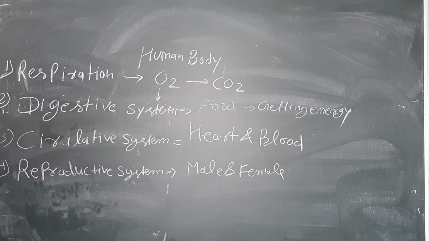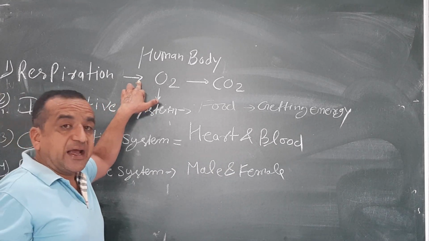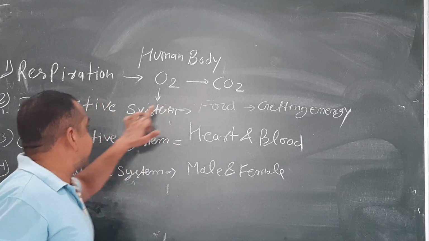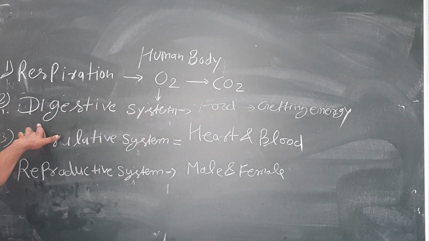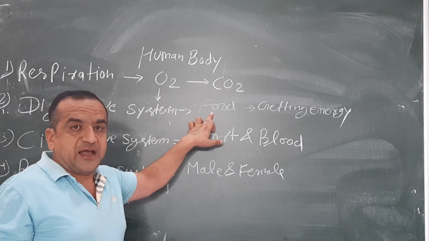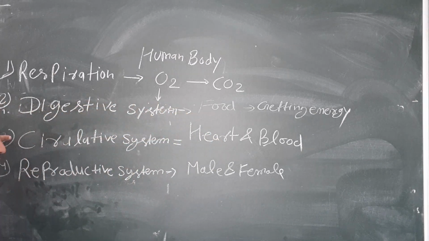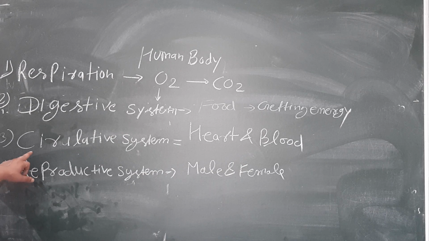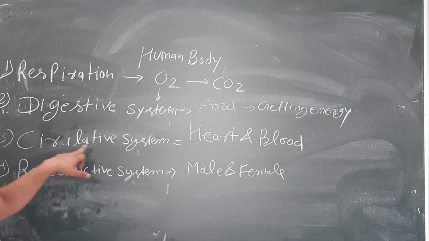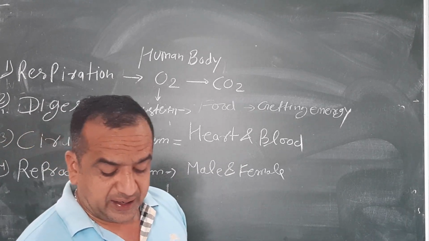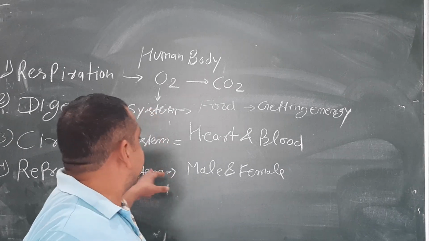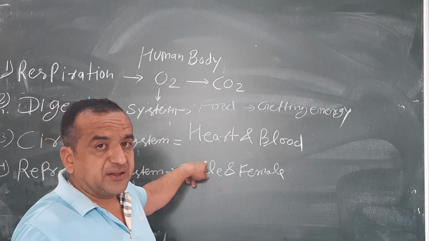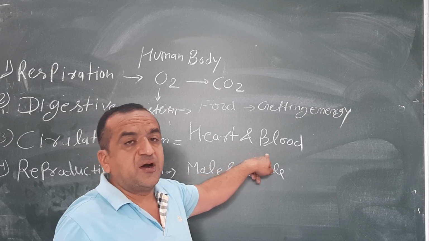We have already studied four types of system. Respiration means we take oxygen and extract carbon dioxide. Second is the digestive system: we take food and get energy from the food. We will elaborate that system in the next step. Third is the circulatory system, which includes the heart and blood: our heart pumps the blood in our body, and blood has its functions.